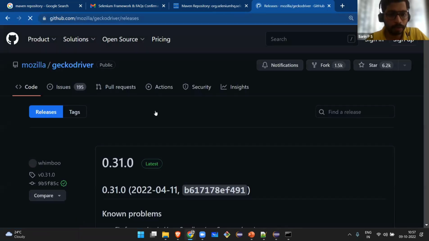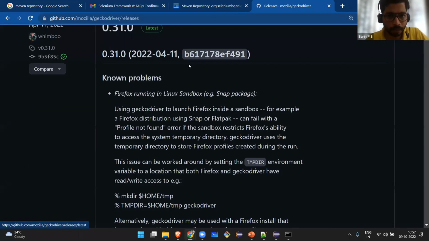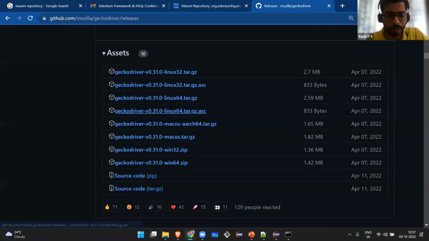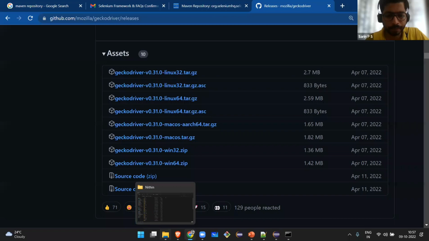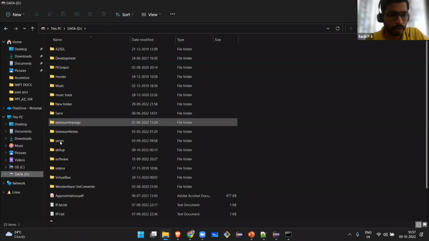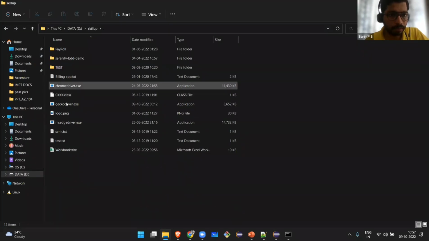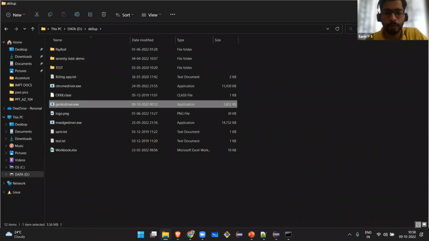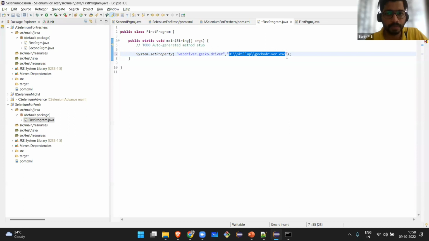I downloaded the Windows 64 one and copied it to my local path. This is my local path where I copied the D skill up gecko driver.exe. I can show you that, one second. Inside skill up, I have this gecko driver ready. I have downloaded it, kept it here, and pointed to it using System.setProperty.